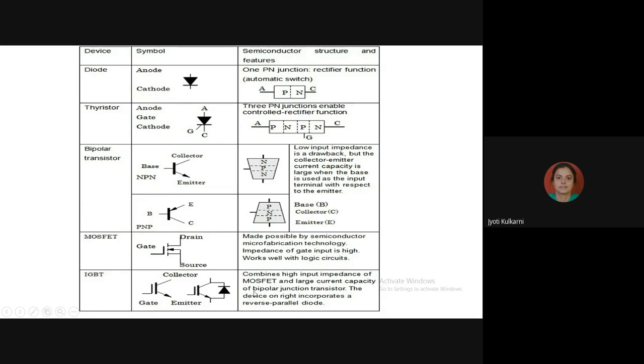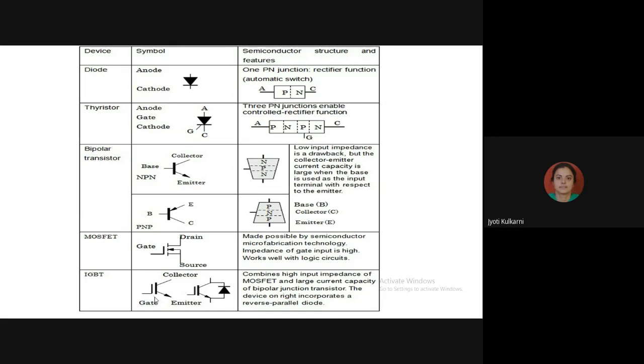As we have seen, the input impedance is the desirable parameter of MOSFET, so it has taken the very high input impedance of MOSFET into the IGBT. So the gate of the IGBT and the gate of the MOSFET have a similar structure. Its gate line is isolated. Here also the gate line is isolated. So the input impedance of the IGBT is also very, very high.